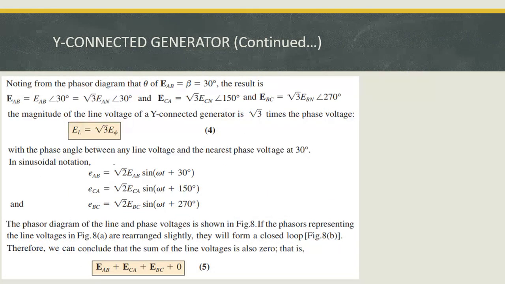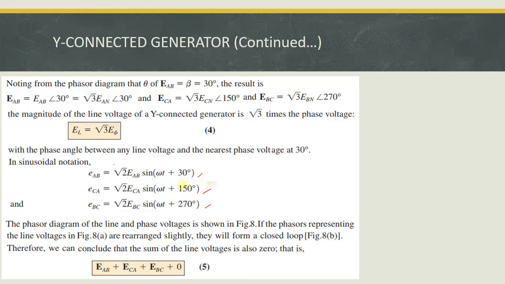I have already told you that here EAB, the angle with reference to EAN, is around 30 degrees. From the phasor diagram I explained that when we draw the phasor diagrams of the line voltages, the line voltage is 30 degrees phase shifted from the corresponding phasor of the phase voltages, and the magnitude is multiplied by root 3, so the resultant line voltages are given like this: EAB, ECA, EBC.